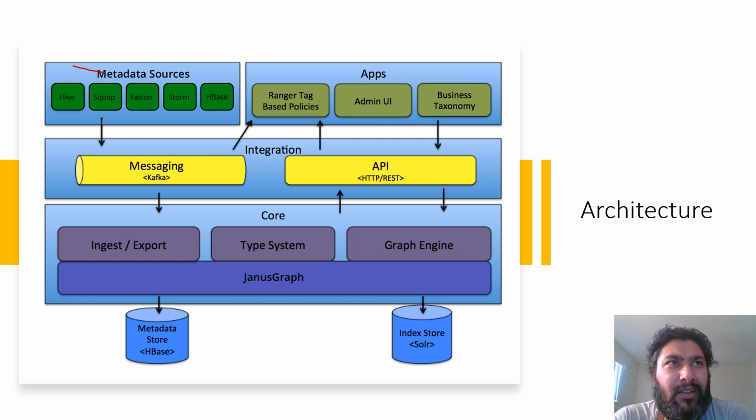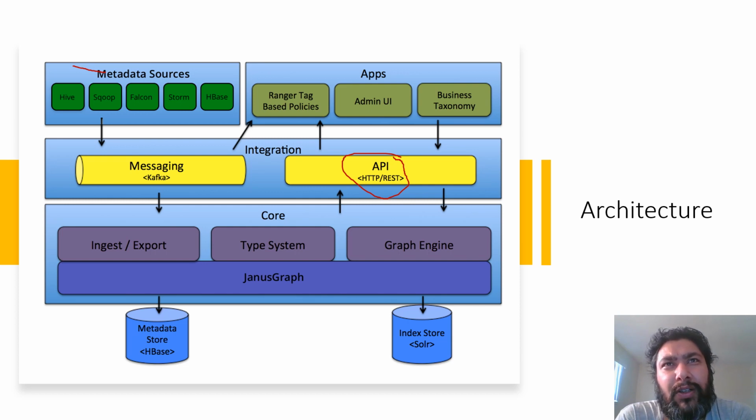There are two ways of interacting with Atlas. The two ways of integrating things with Atlas are, one, Kafka messaging, which I have already told you about, and the other is the REST API. We are going to talk about REST API version 2, which is relatively recent, and I found that most of the documentation that exists about Apache Atlas REST APIs is for version 1. So we'll be talking about version 2 in this video.